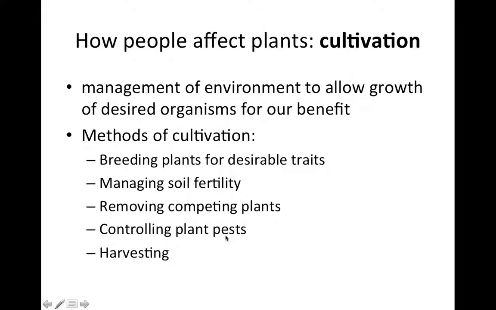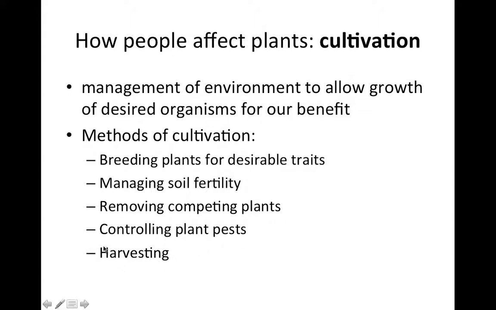We also control plant pests. On the scale of gardening, we might do this by physical removal, for example, collecting beetles and moving them out of the garden. On the scale of agriculture, we often do this by spraying some sort of pesticide that will limit those pest populations. That then allows the plants that we desire to grow better.